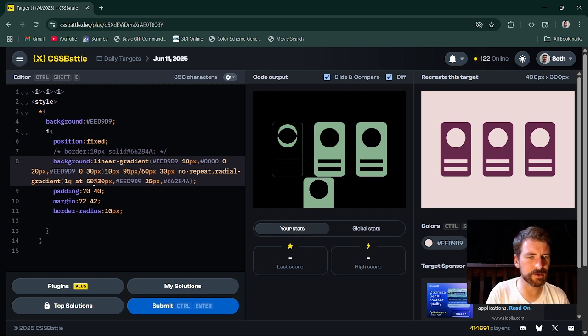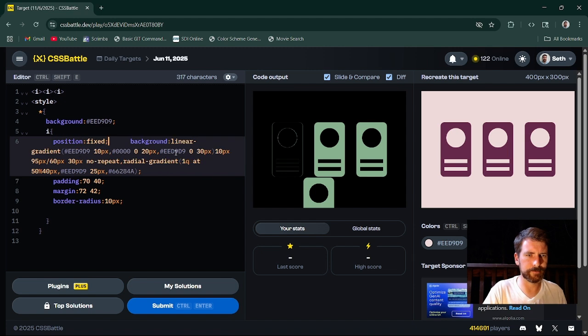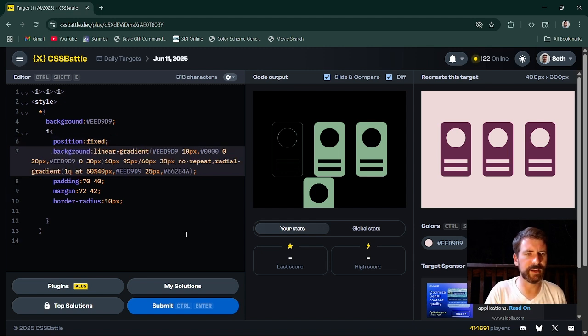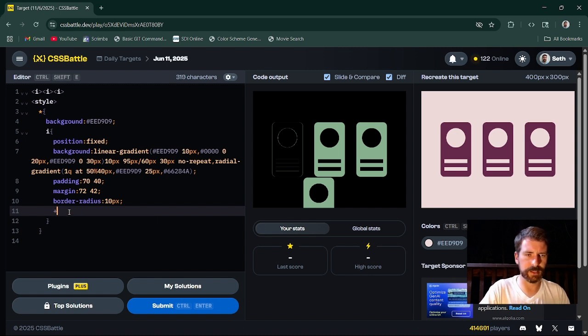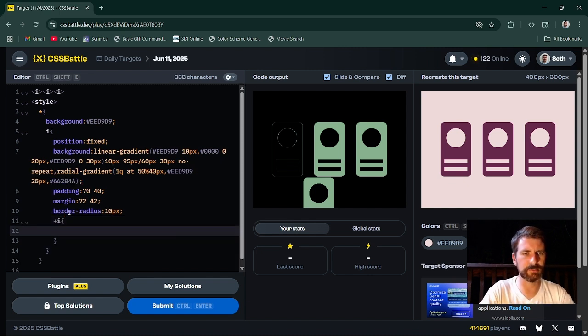We got to fix our radial gradient again because we took the border off. Okay, I'm not hitting submit yet. All right, so border radius, margin that. This can go bye-bye. Let's not minify it just yet. That was a hot mess. I'm not going to lie. That was a real hot mess right there. We don't need a capital I. That seems excessive. Okay.